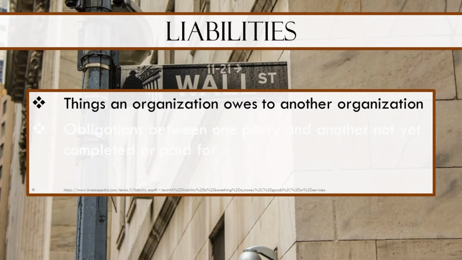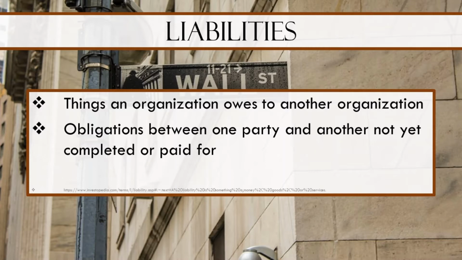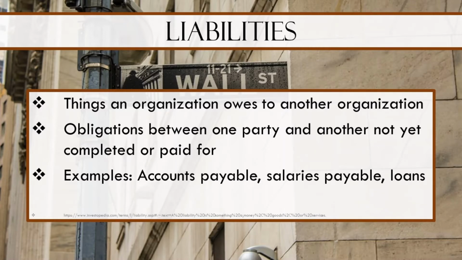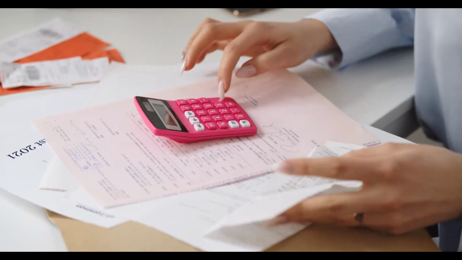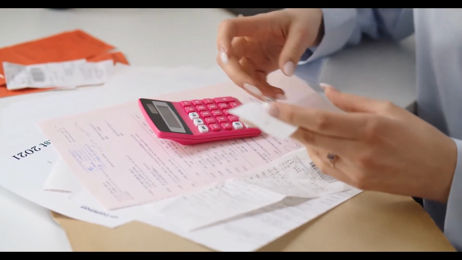Liabilities are things an organization owes, also known as a financial obligation or debt. Examples of liabilities are money owed to vendors, such as accounts payable, wages due to employees, such as salaries payable, obligations owed to creditors, so think of banks or any other financial institutions when you hear creditors. Amounts due can include interest payable and funds owed to stockholders, such as dividends payable.